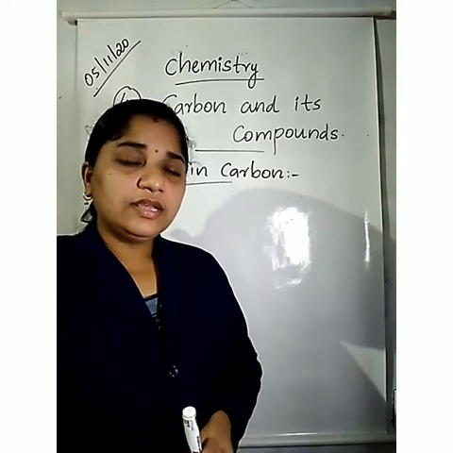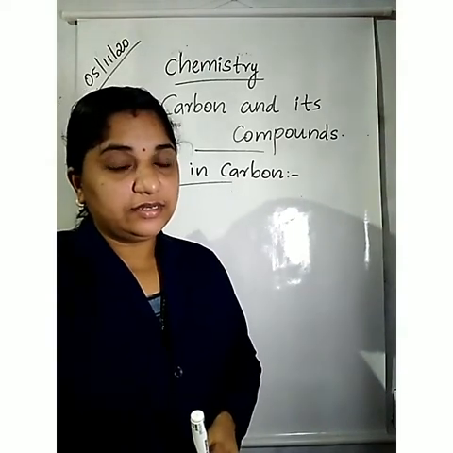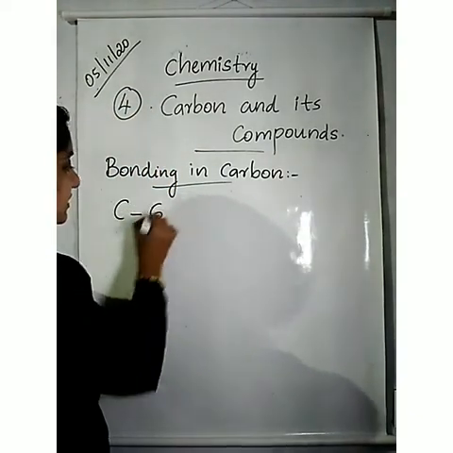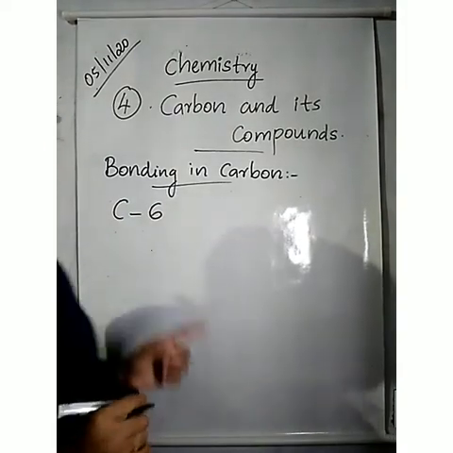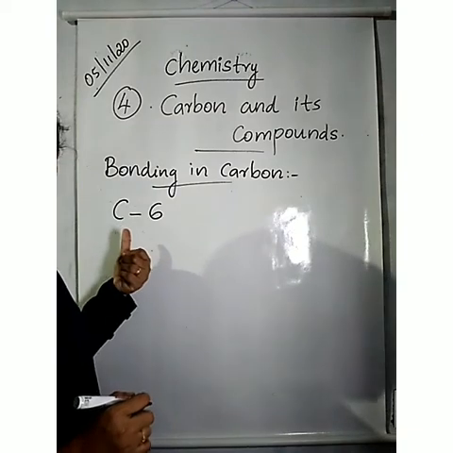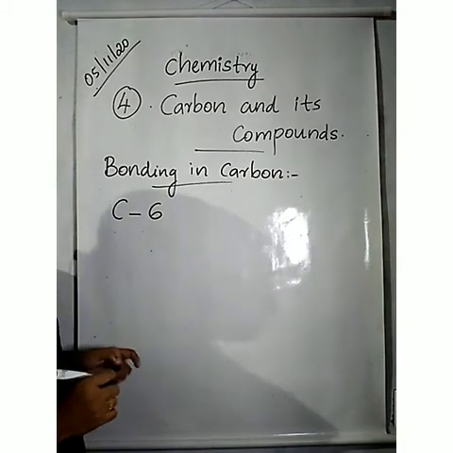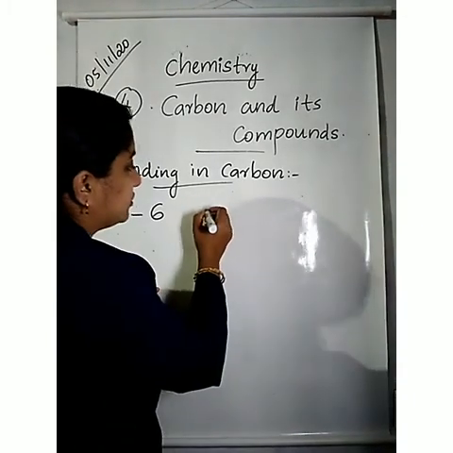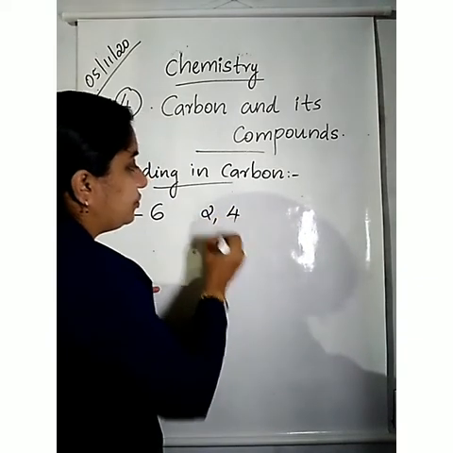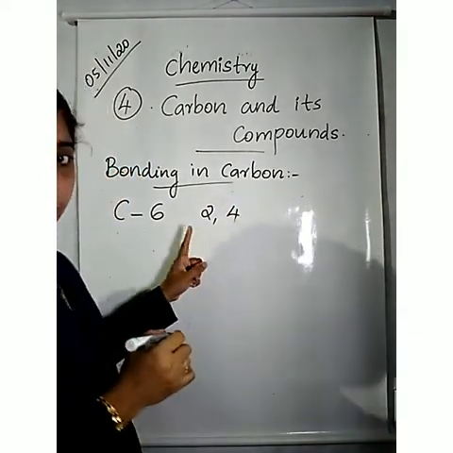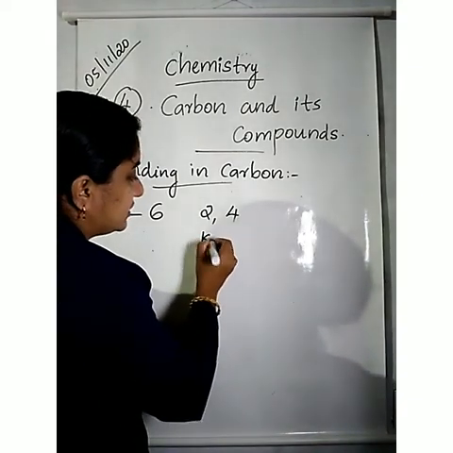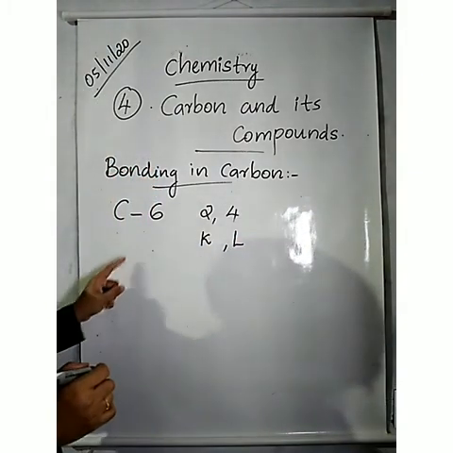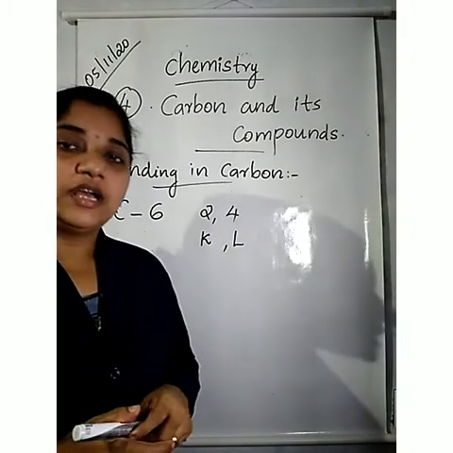Then, what is the atomic number of carbon? Yes. Atomic number of carbon is 6. Its symbol is C. Then what is the electronic configuration of carbon? Electronic configuration of carbon is 2,4. That is 2 electrons in K shell and 4 electrons in L shell.